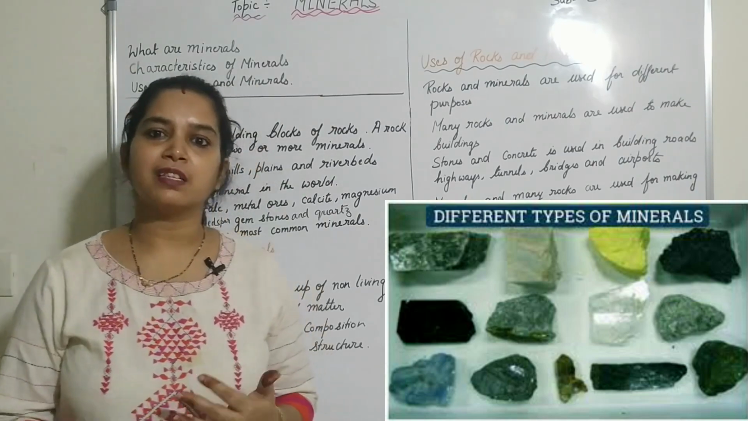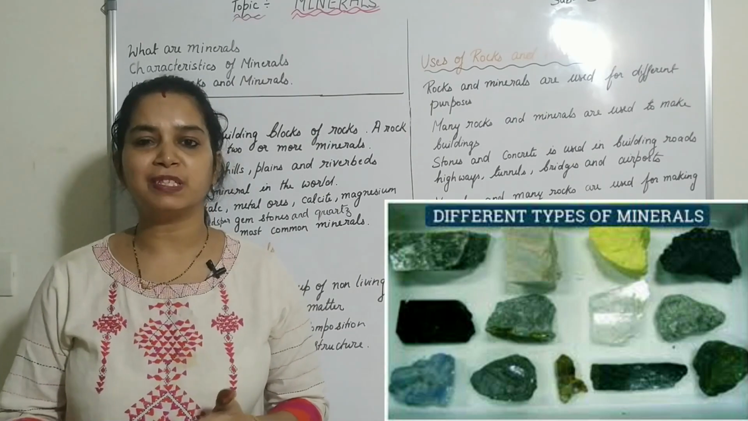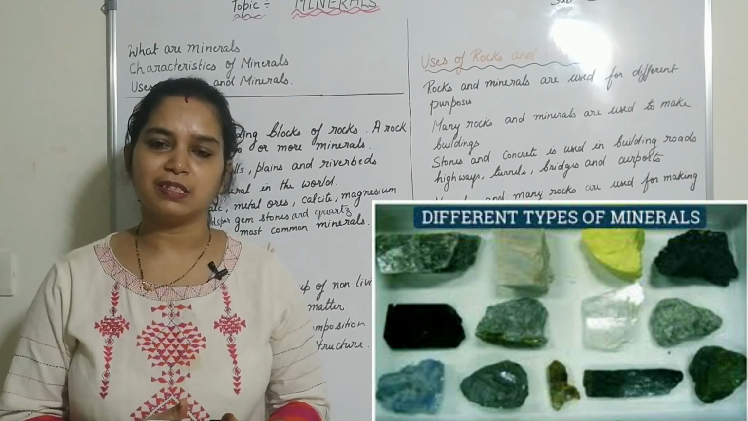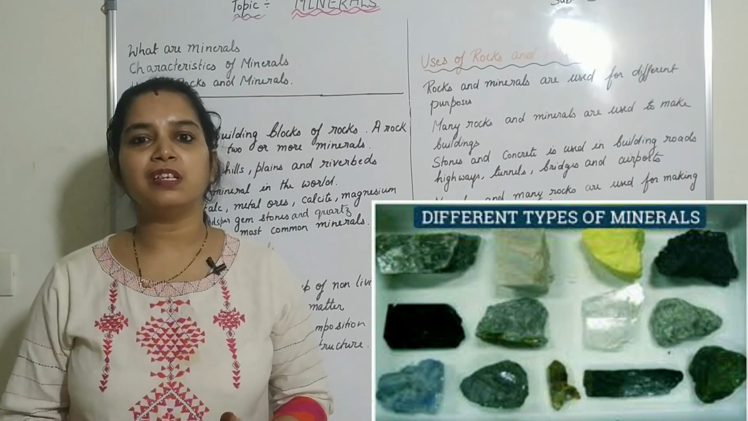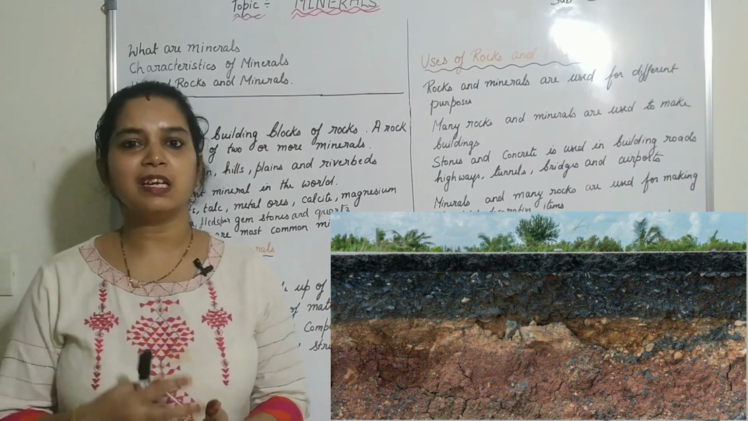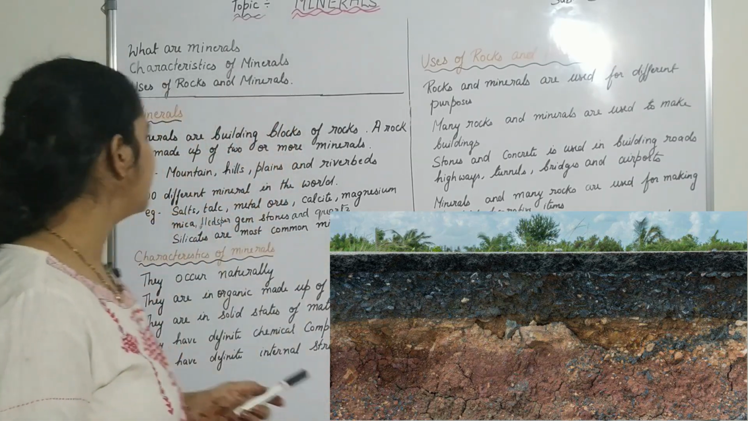So the minerals are inorganic matter, that is they are non-living, they have a specific crystalline form, they have physical and chemical properties and they occur naturally on the surface of the earth. They are not made by humans, they occur naturally on the surface of the earth. So let's study the definition.